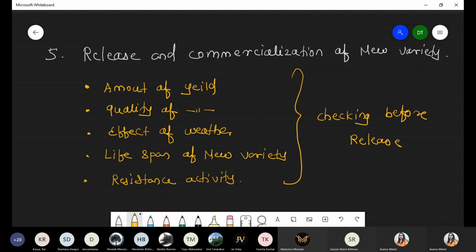So before the release, there is again checking with respect to quality, quantity, effects on the weather, lifespan, and whatever resistance they mention, resistance against what, right? So all these parameters are covered in this testing and the release. Got it?